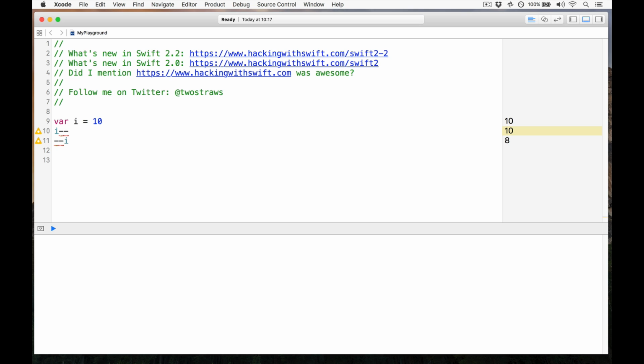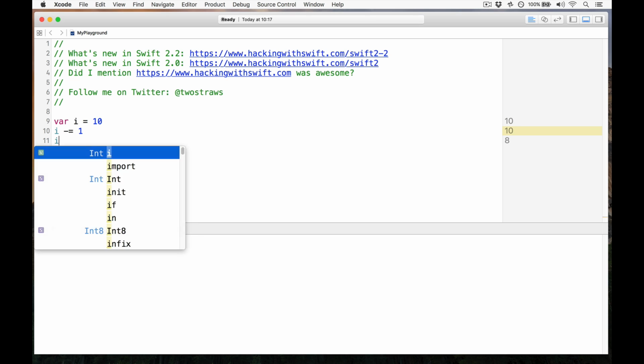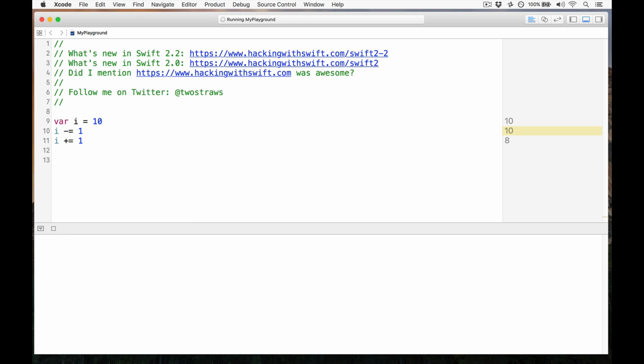Now, of course, this isn't really a problem because these things are easily replaced with i minus equals 1 or i plus equals 1. And ultimately, the number of characters you're writing is barely changed, so it's not any harder, but it is significantly easier for beginners to read. So I agree, this is a smart change to make. Go ahead and change your code.